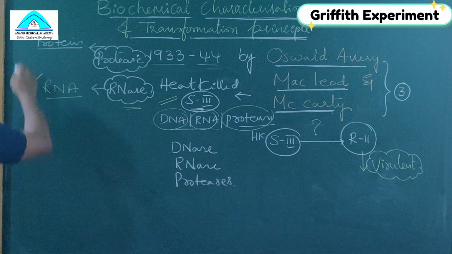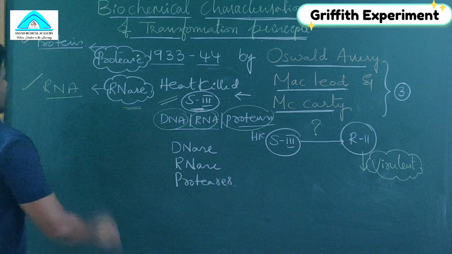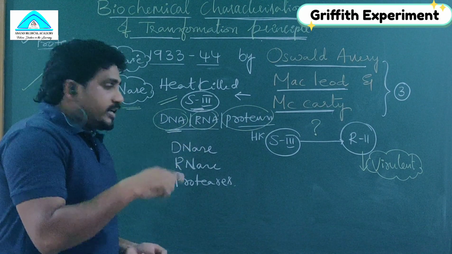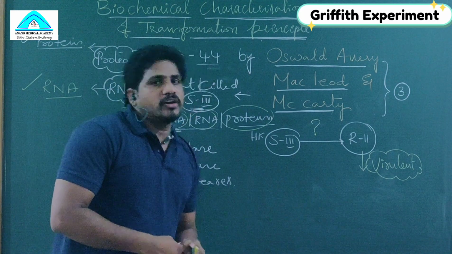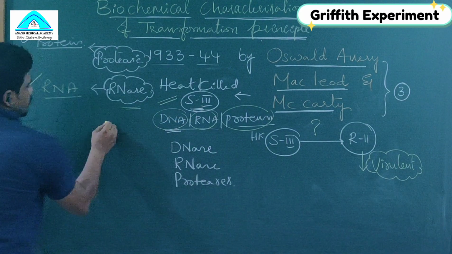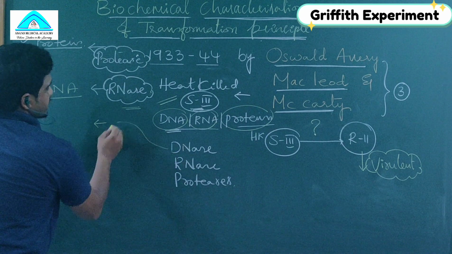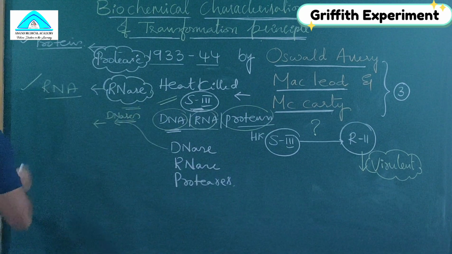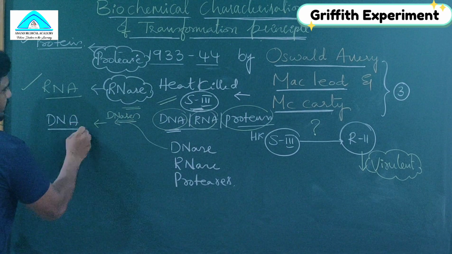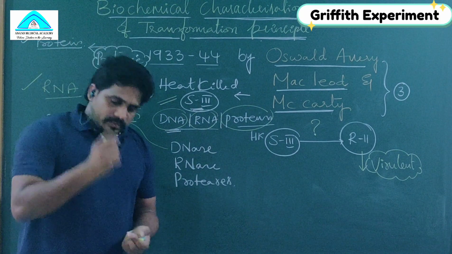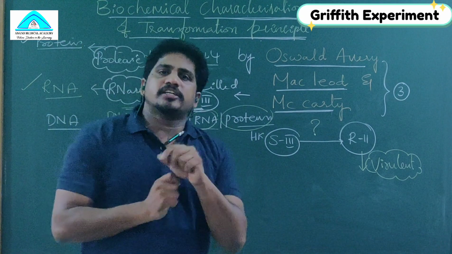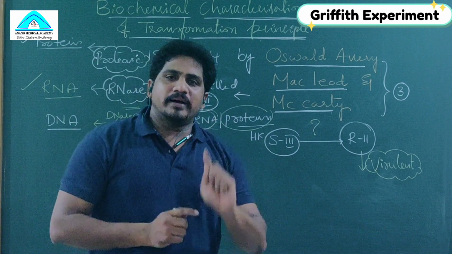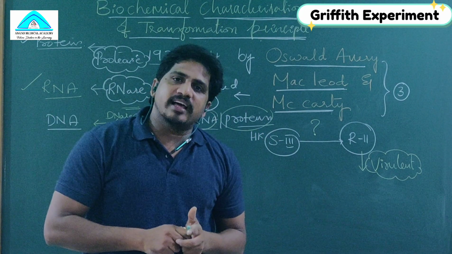Yet they have got two conclusions: proteins are not transforming and RNA is not transforming. The rest of the thing is DNA. Let us see whether DNA-less S3 can do it or not. To remove the DNA, they used DNases, removing the entire DNA present in heat-killed S3. Then that S3 and R2 together were injected into the mice. This time the mice did not die. The mice is alive.